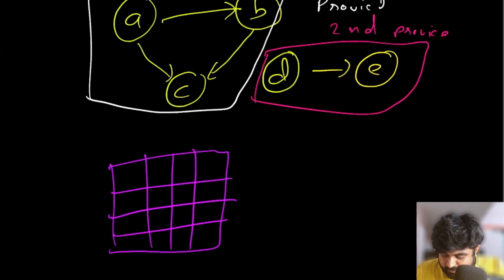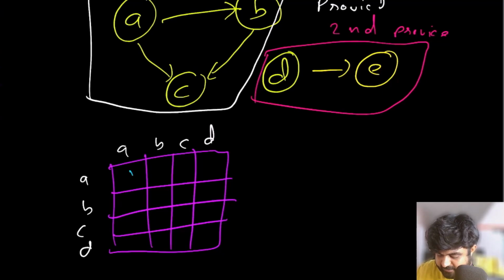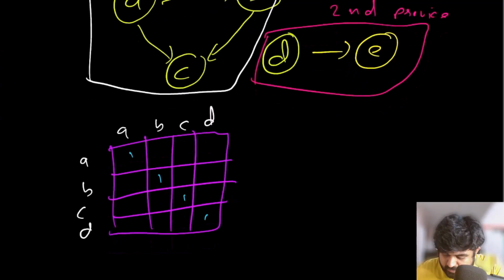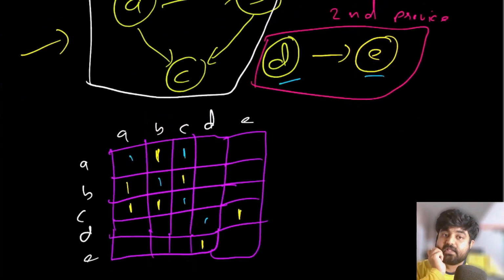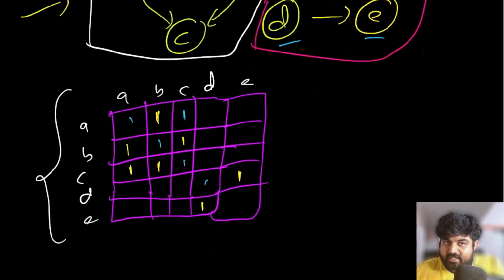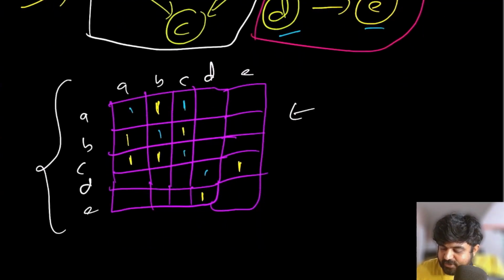Suppose the values are A, B, C, D on both axes. All the values are by default connected with themselves, so I'm going to mark those as 1. Let's take the same example. So these are all the items we are given. Actually, this is not just a matrix, this is an adjacency matrix.